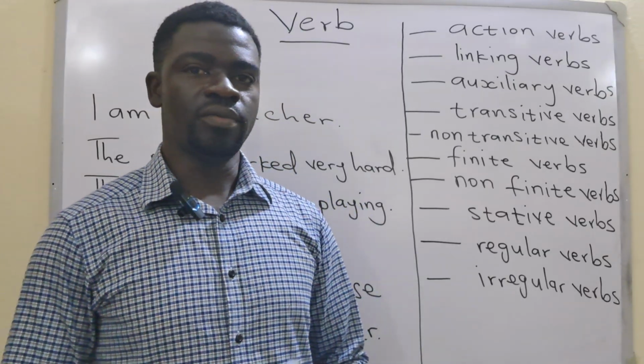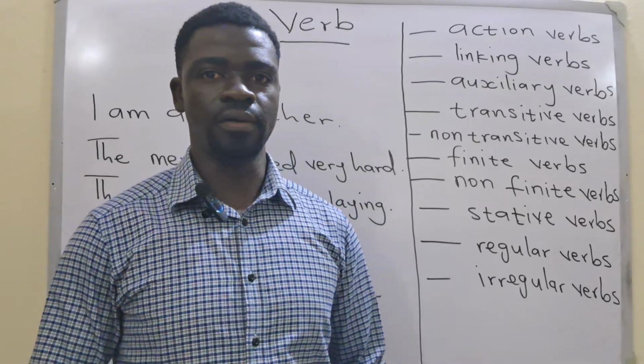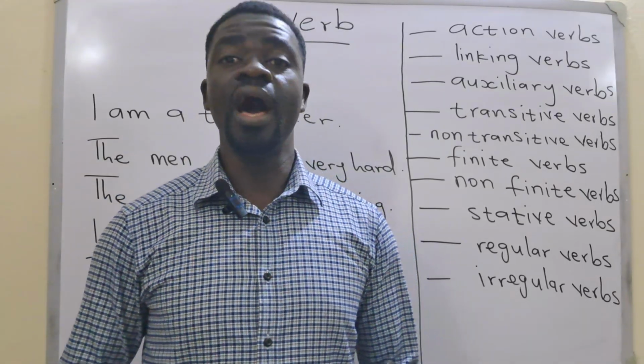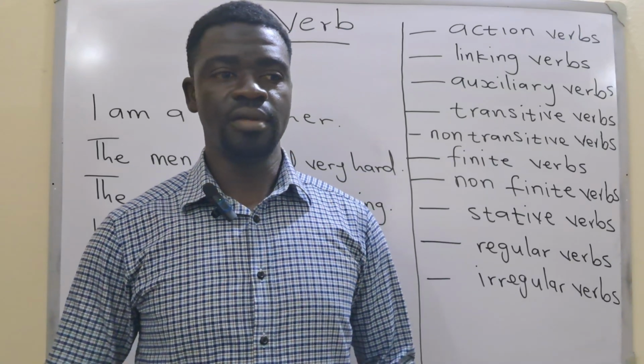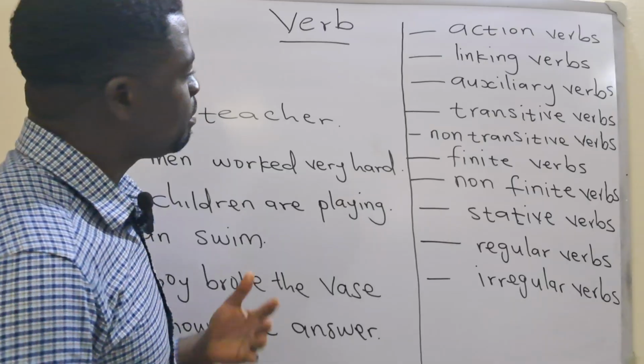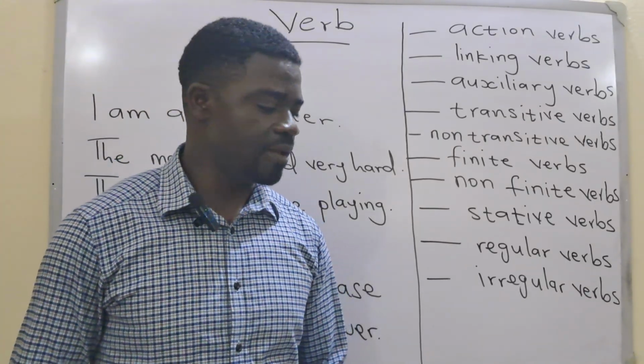And we describe verbs commonly as action or doing words, but there are some verbs that don't indicate action or activity. So we're going to look at a more comprehensive description or definition of verbs in our class today.